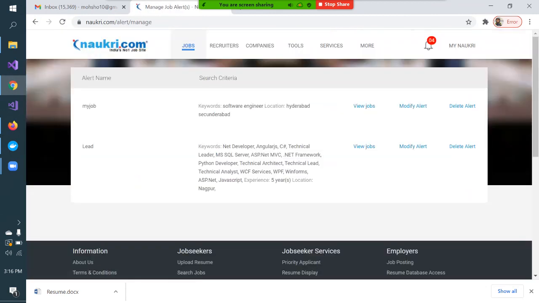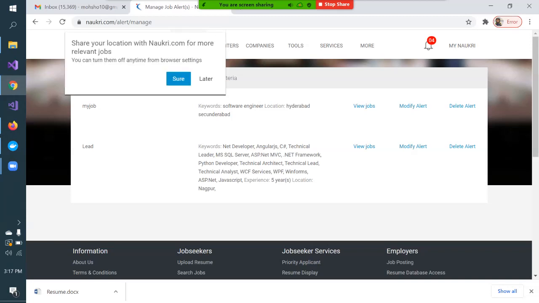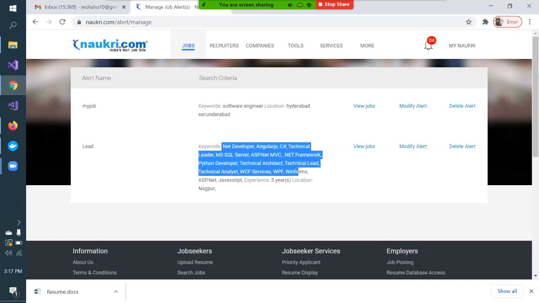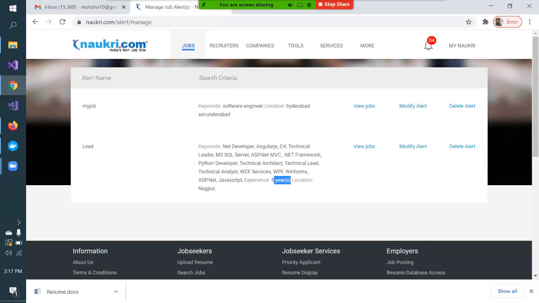See, I have created some alerts. I have mentioned that whenever there is a keyword software engineer, location Hyderabad, Secunderabad, send me the job alerts. Where will they send me? They will send me the job alert on the email ID using which I created this profile. Modify alert. I have also mentioned that whenever there is any job like .NET developer, AngularJS, and experience of 5 years, send me the alert. Modify alert. I can modify the alert also.